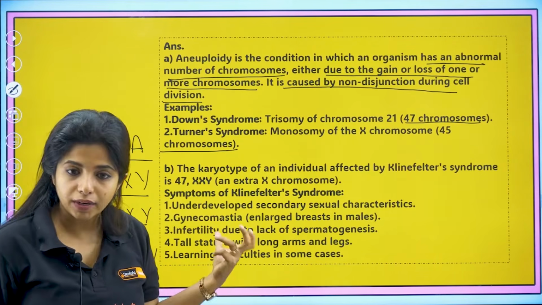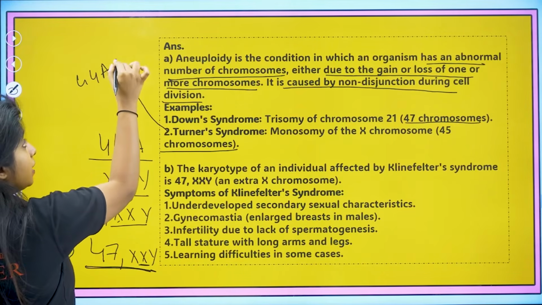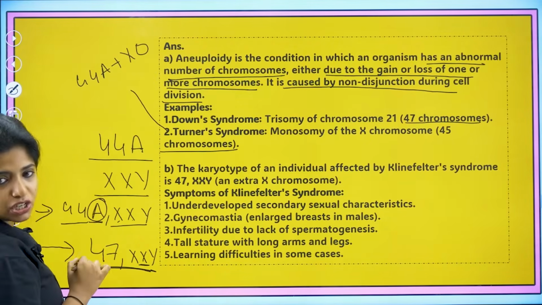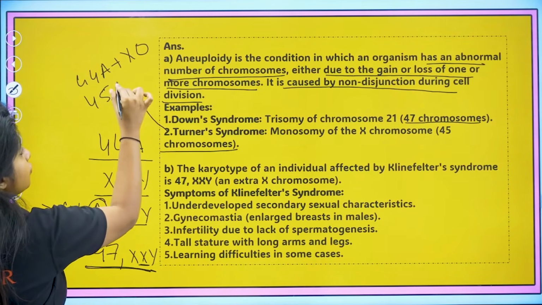This is the karyotype. Ma'am, what is the karyotype of Turner syndrome? Again over here 44 autosomes are there and then you have XO condition. You have what? XO condition. So you can write like this, 45 XO.